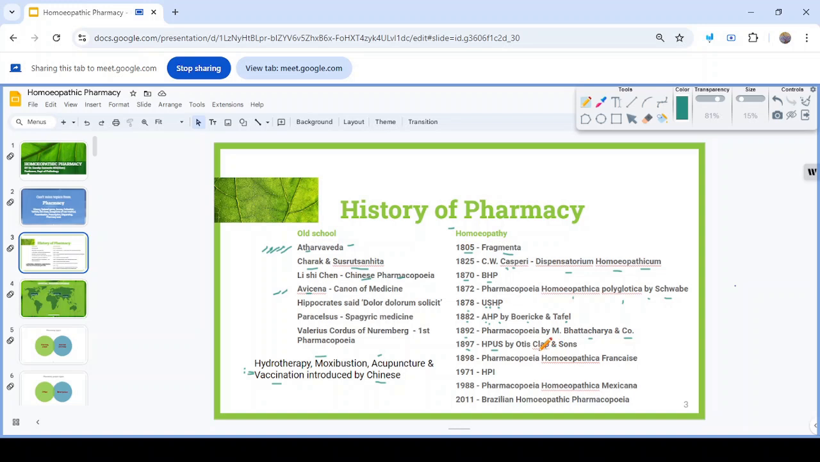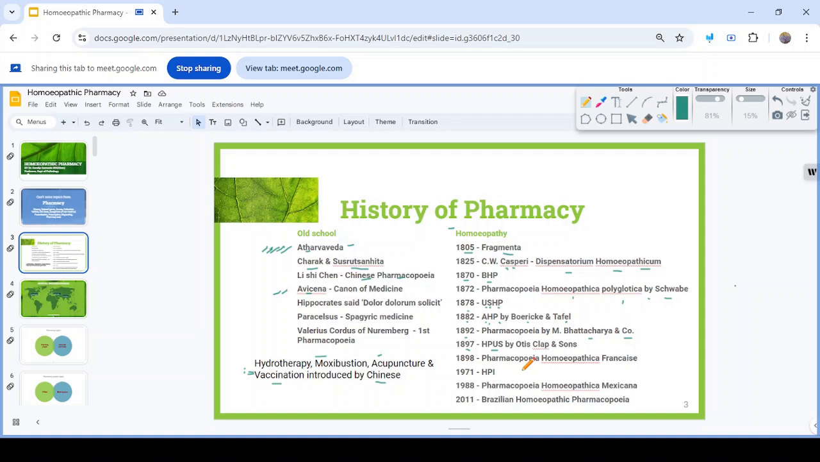HPUS, which actually did not have the name HPUS at that time. It was named in 1901. Actually it was modified and renamed as HPUS. It is published by Otis Clapp and Sons.